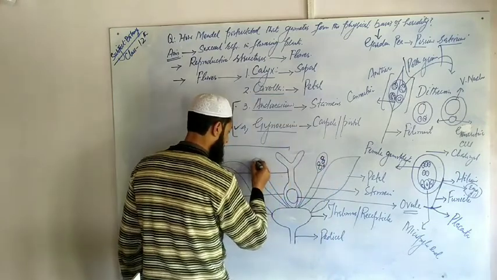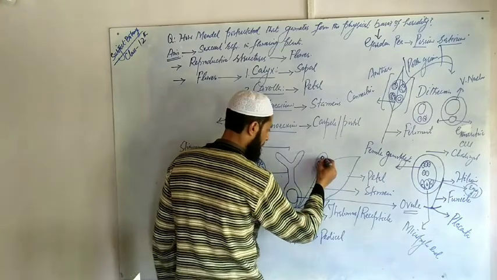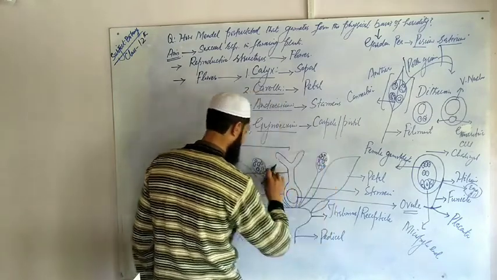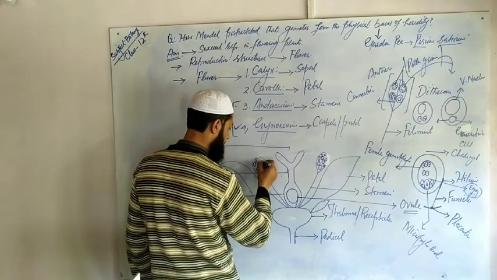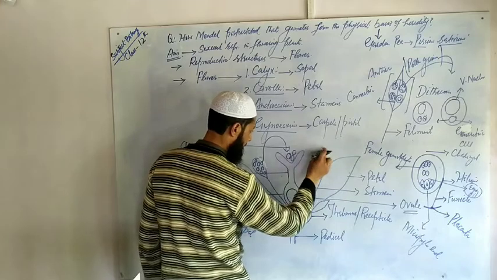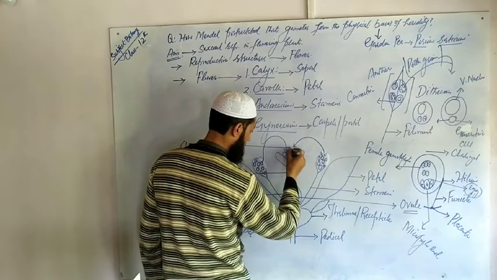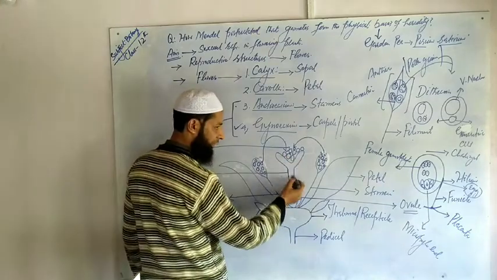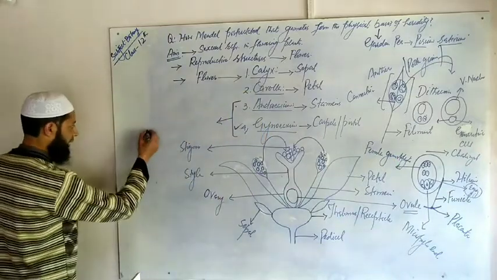When pollen grains formed inside the anthers mature, the anther dehisces, the wall of the anther breaks so that the pollen grain is released and deposited on the stigma.